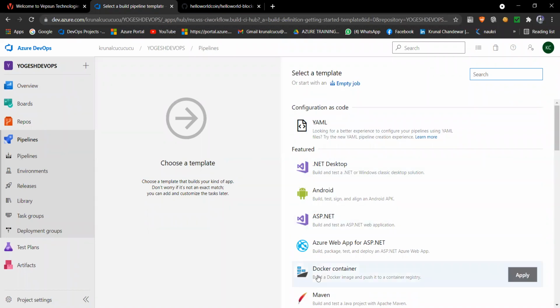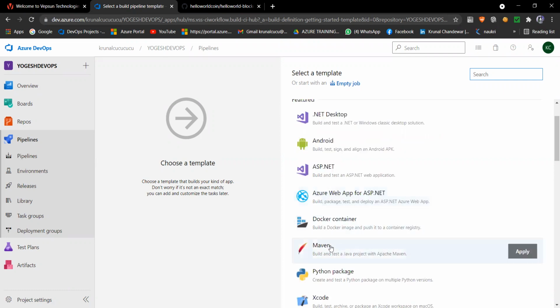But now I have my build tool with me, that is Maven, so I will go with this one. When I showed you the demo earlier, we went with the empty project, but now our code is Java, so that's why we will apply Maven.